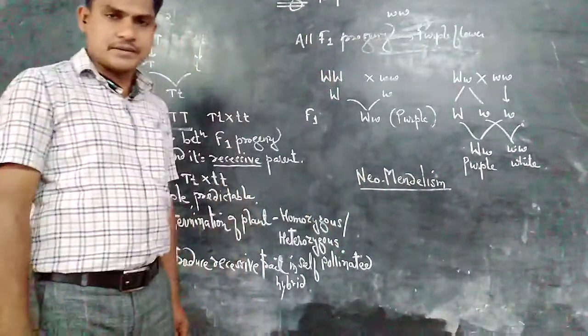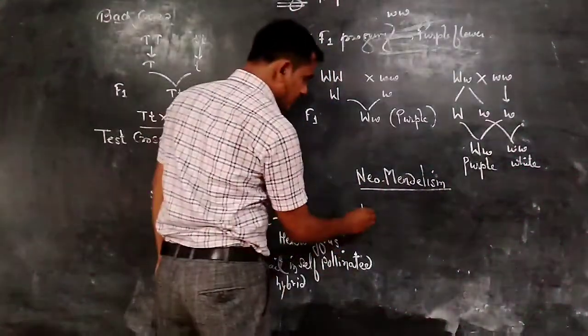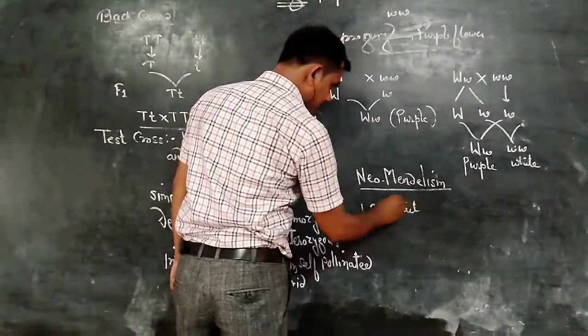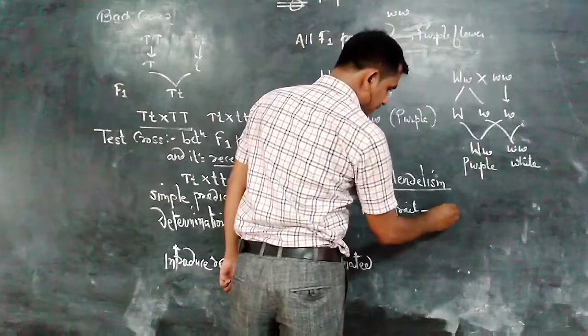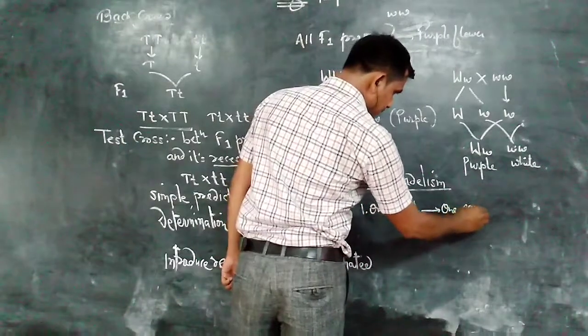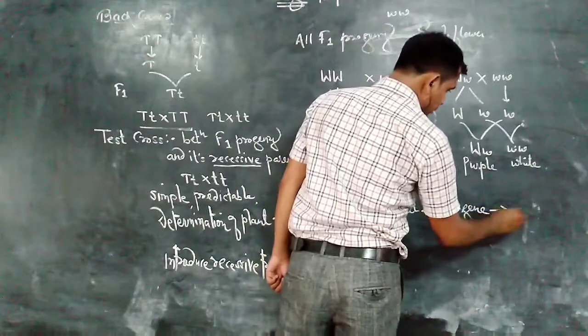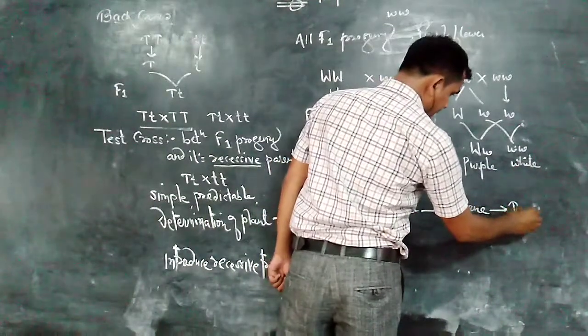Actually, the Mendelian concept states one trait, one gene, two alleles as a pair.